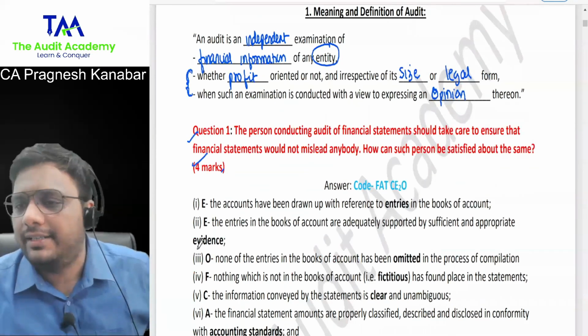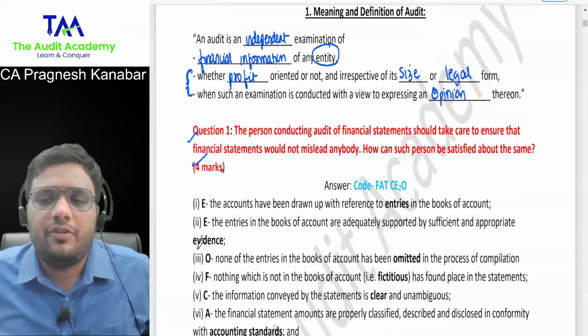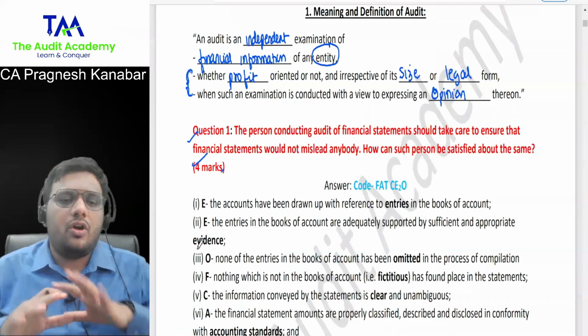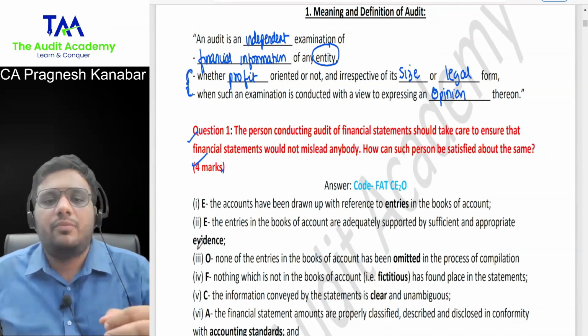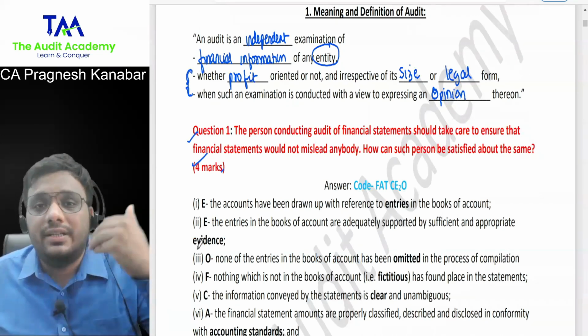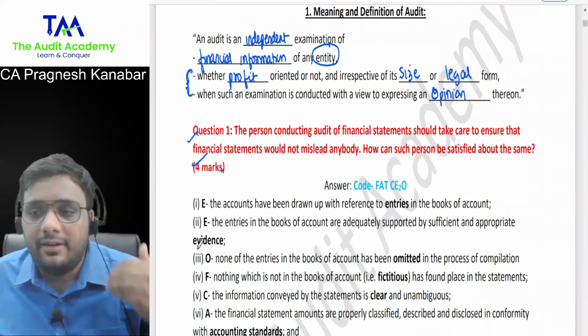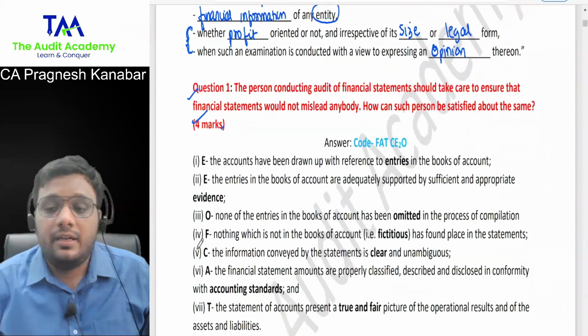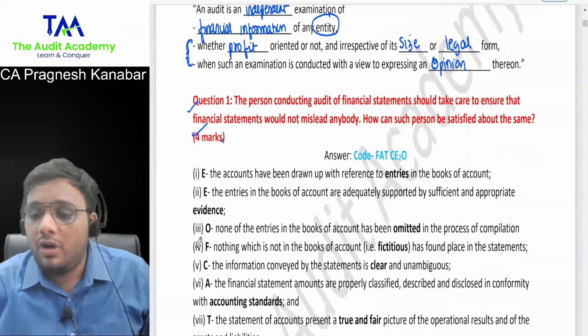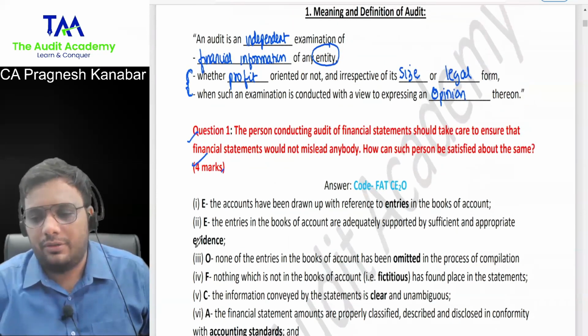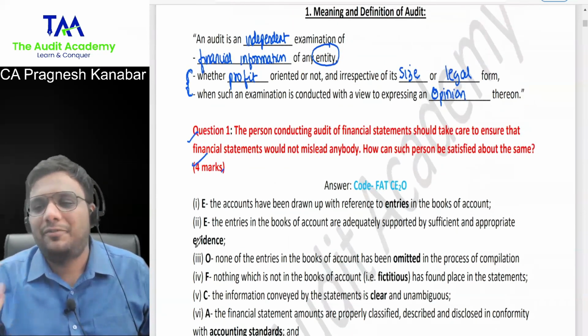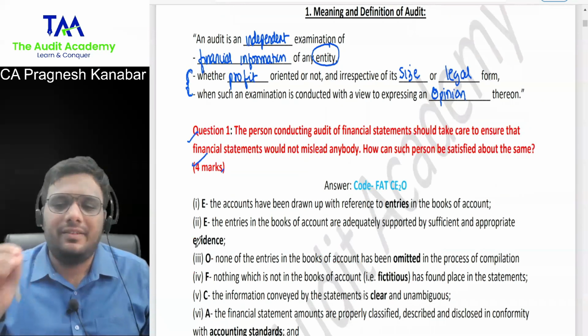Auditing is an independent examination of financial information of any entity, whether profit oriented or not, irrespective of its size or legal form. Why? When such an examination is conducted with a view to express an opinion thereon. Now, if you do not write the reason, they will anyways give you 0. That is obvious. You have to write the reason. If there is no reason, they will give you 0.